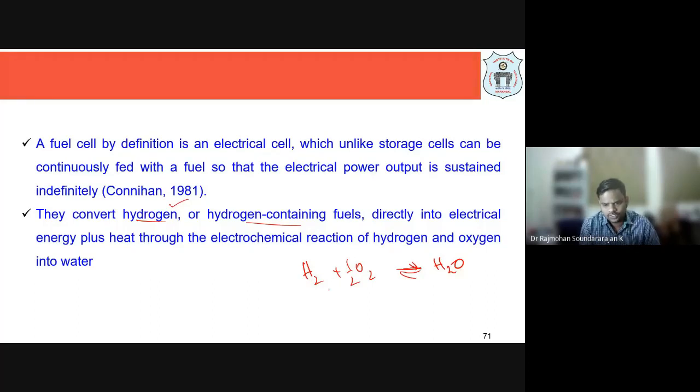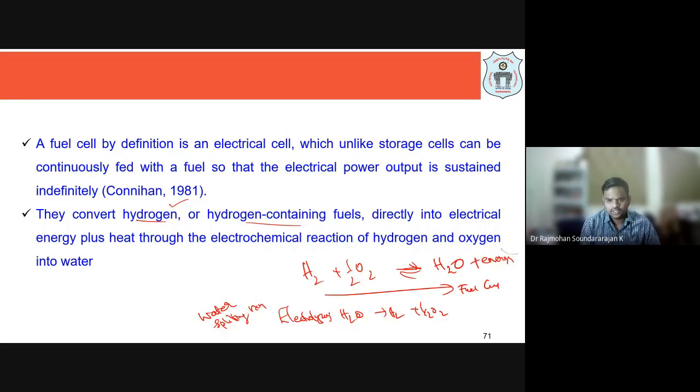The reverse of this, water becoming H2 plus O2, is called an electrolyzer, which is called the water splitting reaction. Here energy is produced as a product, whereas there we have to supply energy. That is what I was talking about in the previous lecture also.